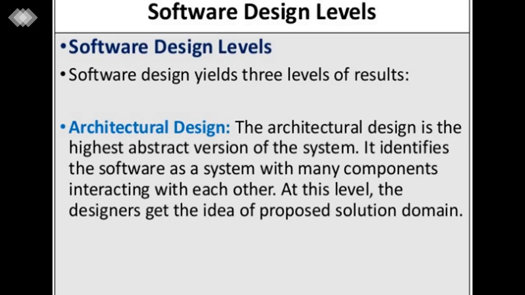Software design levels are divided into three levels. First is architecture design. The architecture design is the highest abstract version of the system. It identifies the software as a system with many components interacting with each other. So at this level, the designer gets the idea of the proposed solution domain.